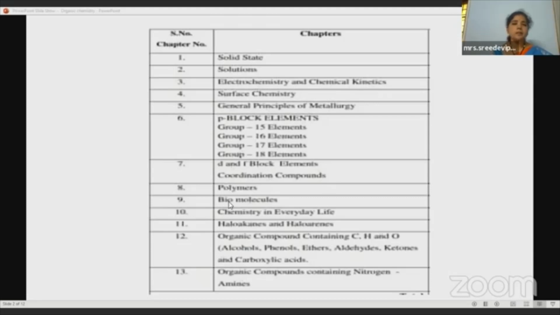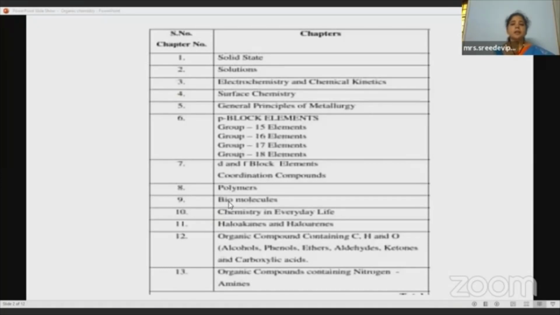See, what happens when we are suffering from fever or cold or headache? We will take a tablet, right? We will take some medicine. So what is the difference between a drug and medicine? And what is the therapeutic use of these? How are they applicable? What are the uses of this? How are they synthesized? We are going to learn this in chemistry in everyday life.